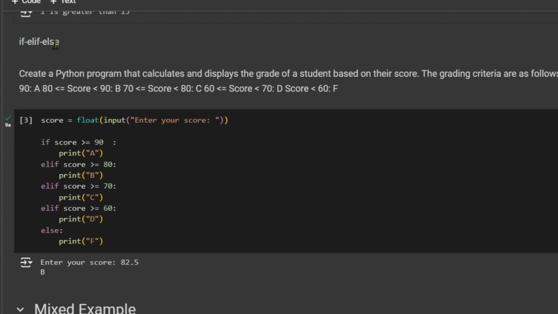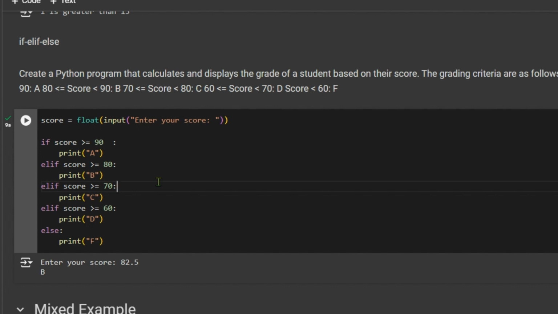All right, and the condition is given: if score is greater than 90, display A; if it is greater than or equal to 80, display B; greater than or equal to 70 and less than 80, display C, and so on. You can see the question over here. And now we try to take input from a student. He or she will enter the score, and based on the score the gradation will be displayed.